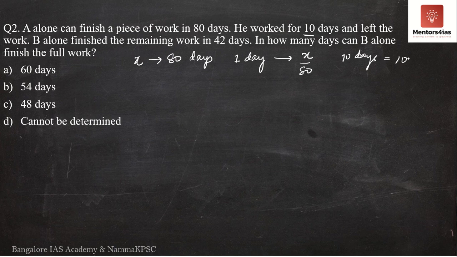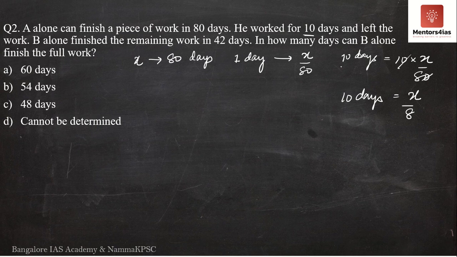This is nothing but 10 into X by 80, correct? If in one day he can complete X by 80 amount of work, in 10 days, how much work would he complete? It is X by 80 plus X by 80 plus X by 80, 10 times. That is nothing but 10 into X by 80. So in 10 days, he would complete, 0 and 0 gets cancelled, X by 8 amount of